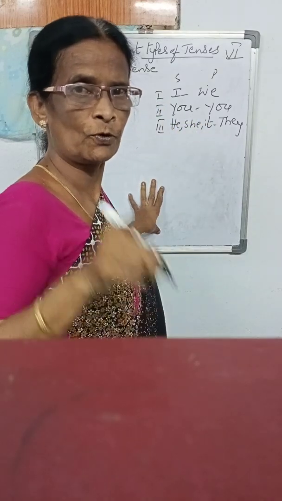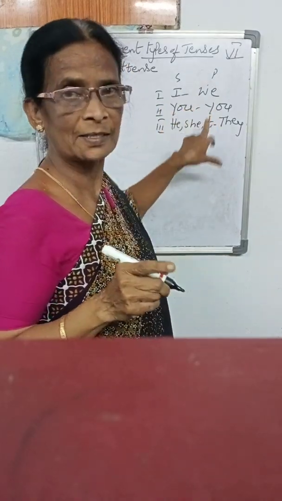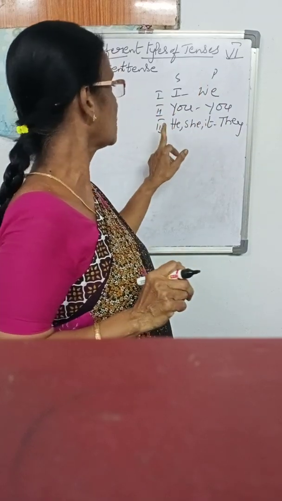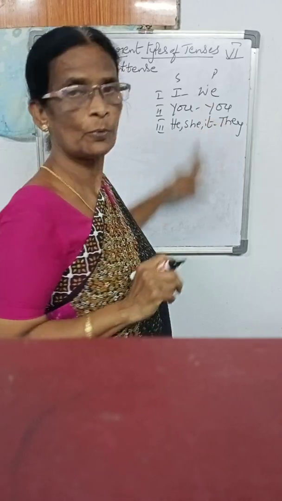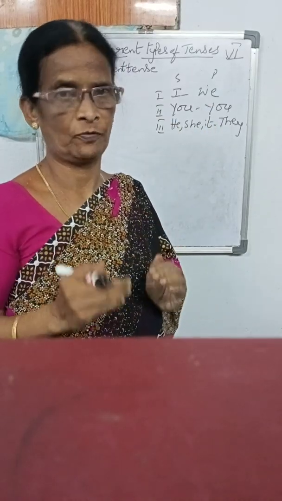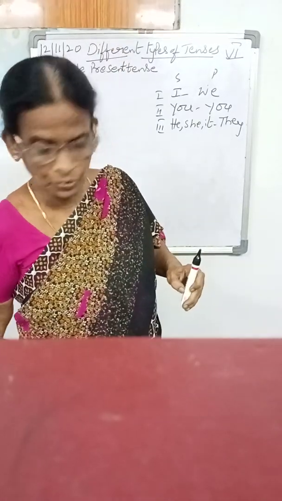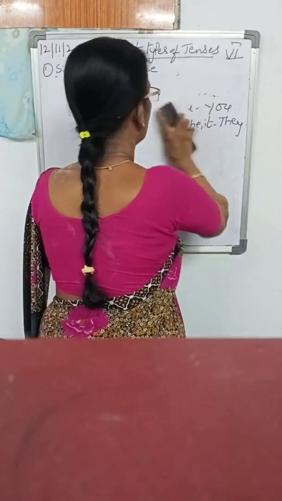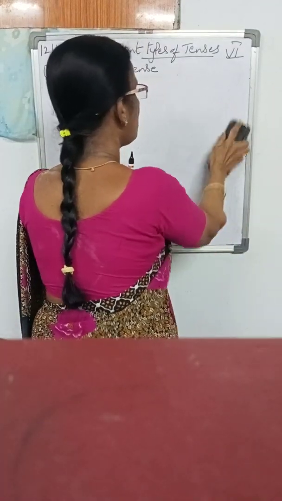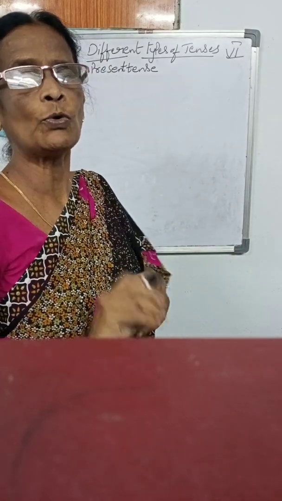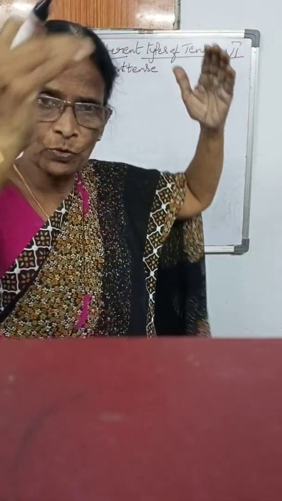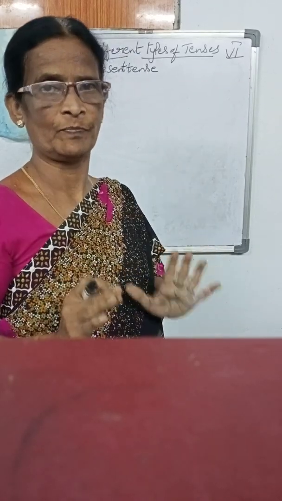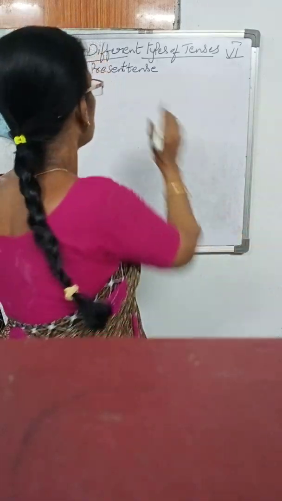Alright, I told you. Before going to know the tenses, we have to understand what these are. First person singular I, we; second person singular you, plural you; third person he, she, it and they, plural. This is very important. Now I am going to take any person, maybe a name or maybe a personal pronoun, and teach how to write the simple present tense using all the personal pronouns or names. Very important.